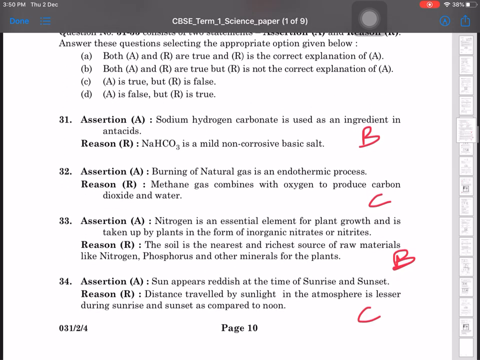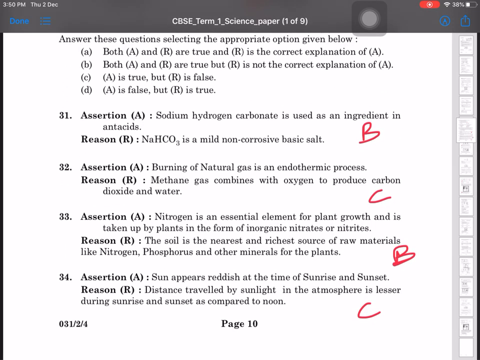Assertion-Reason: Sodium hydrogen carbonate is used as an ingredient in antacids. NaHCO3 is a mild, non-corrosive basic salt. Both are correct, but the explanation is not correct. That's why B. Burning of natural gas is an endothermic process.